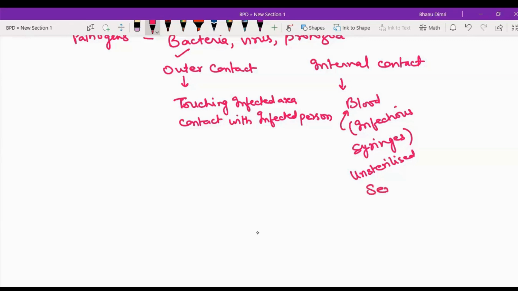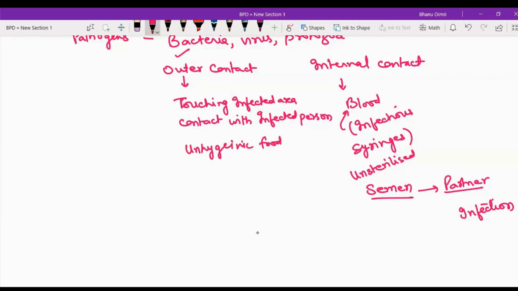The second thing is, if a person has infected semen, then after marriage that semen passes into the body of the partner, and the other partner can also have the infection, right? This is also one way. And in the outer contact, we can also have it through unhygienic food. If you are eating food which is not properly boiled, it is raw, not cooked properly, that unhygienic food is also responsible for our diseased condition.